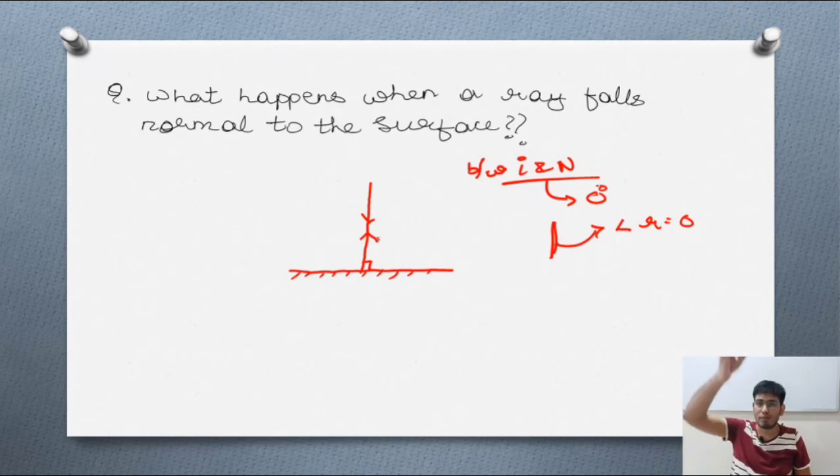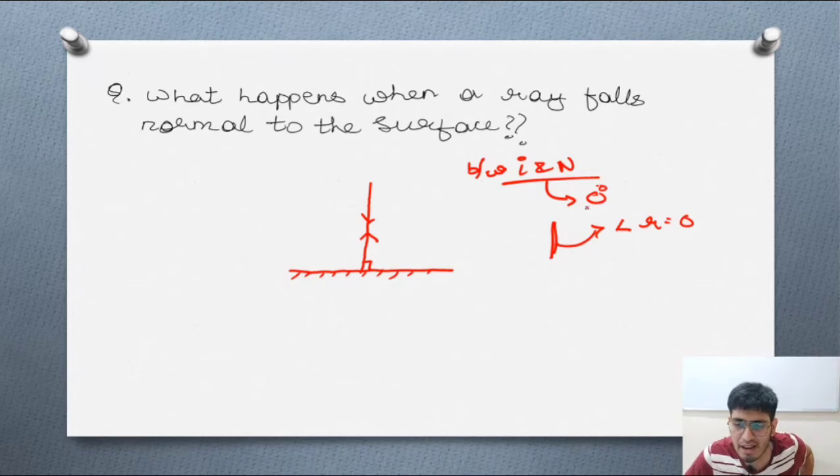The light was coming like this, the light will go back like this. The incident ray is like this, the reflected ray will also be like this. So it's simple, because we are getting the angle as 0 degrees. It's easy to understand, no problem with that. I should not discuss more on this, because we know that the angle of incidence is equal to the angle of reflection, and if the angle is 0 degrees, the ray of light will pass something like this. This is the incident ray and this is the reflected ray, one and the same thing.